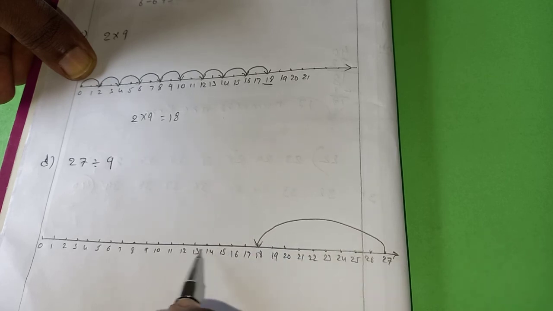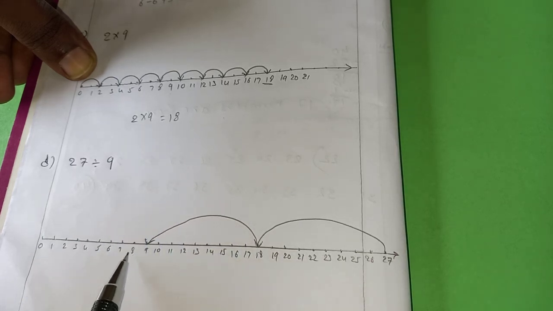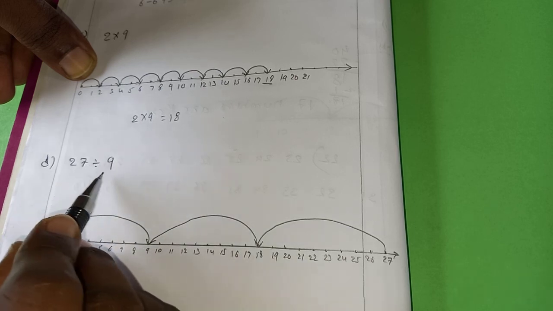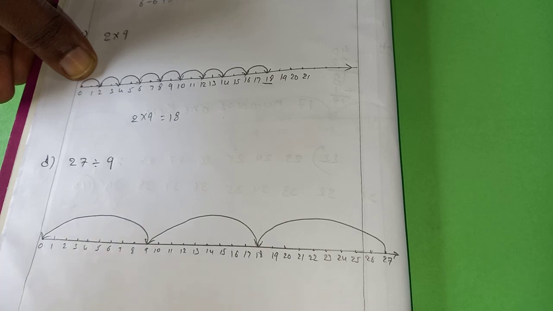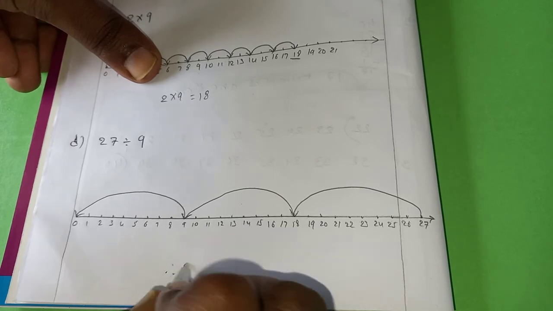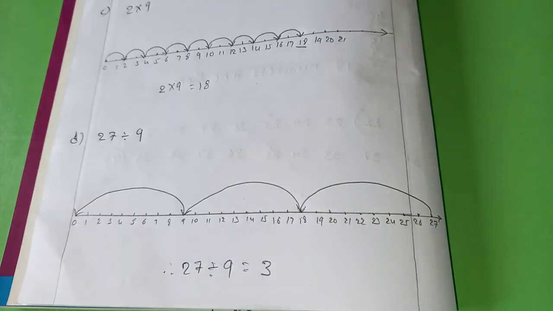Then again 9 steps up to 9, and 9 steps until we reach 0. How many total steps we got? Sorry, 9 numbers each. Total steps are 3. So 27 divided by 9 is 3.